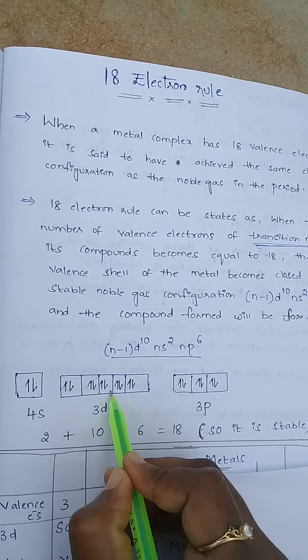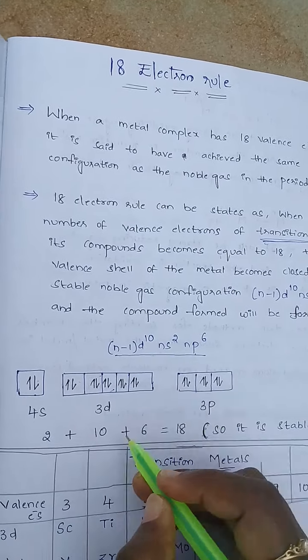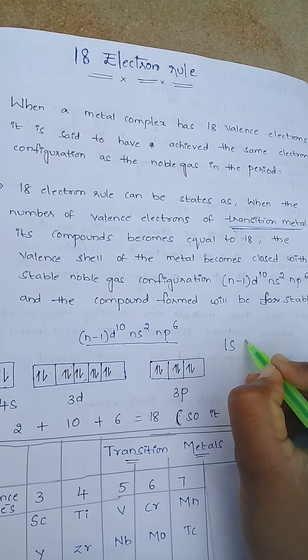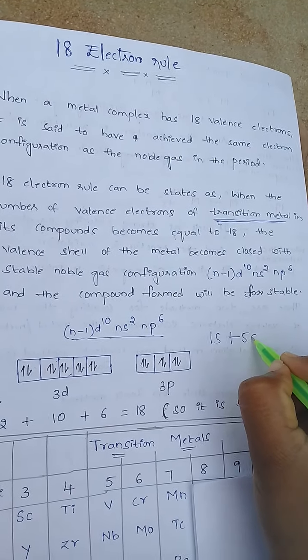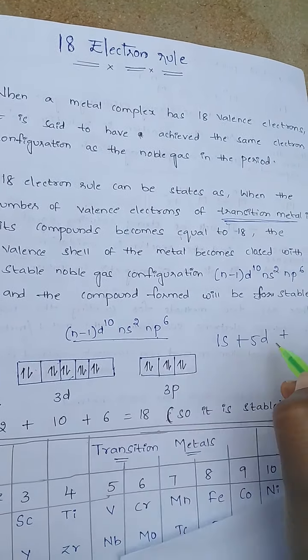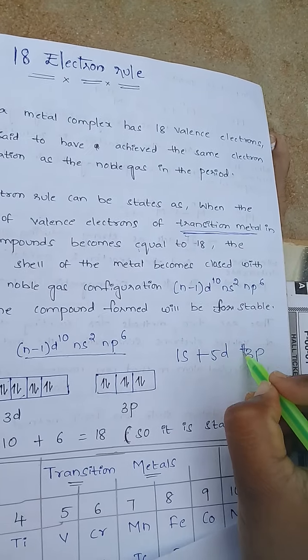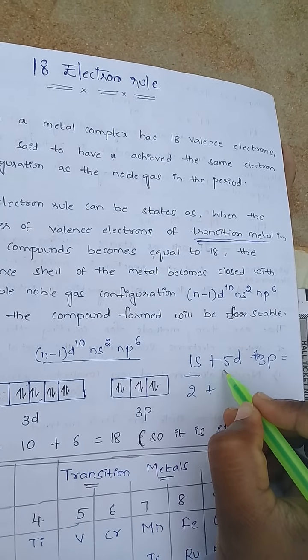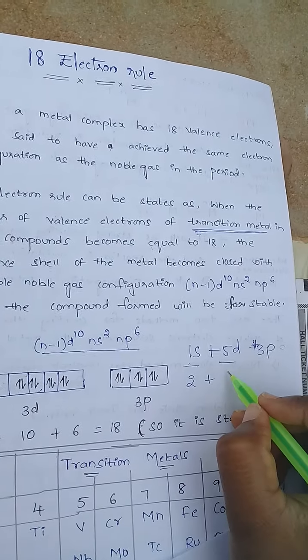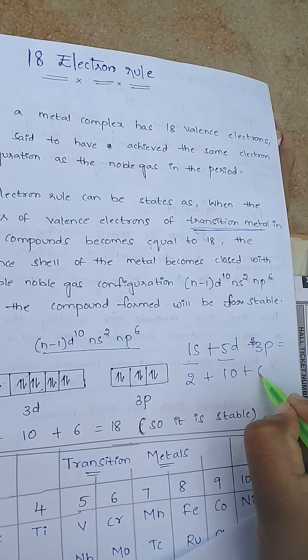These are the s orbital, d orbital and p orbitals. One s orbital occupies 2 electrons, 5 d orbitals occupy 10 electrons, and 3 p orbitals occupy 6 electrons.